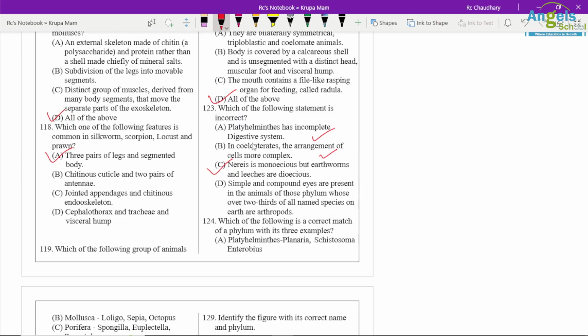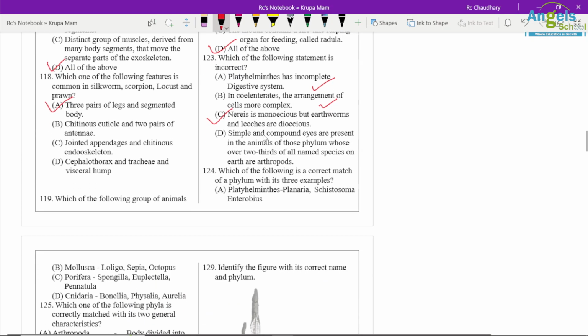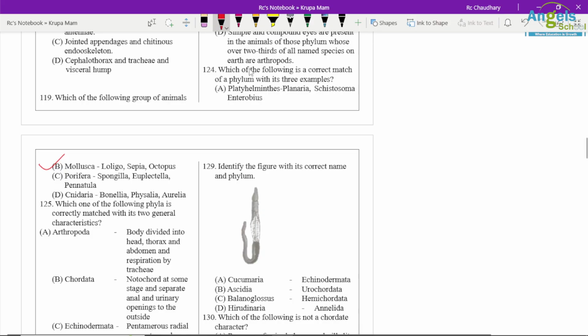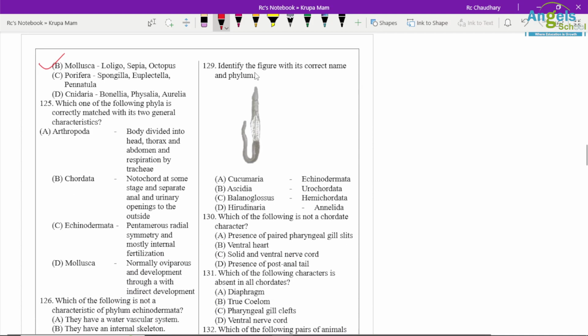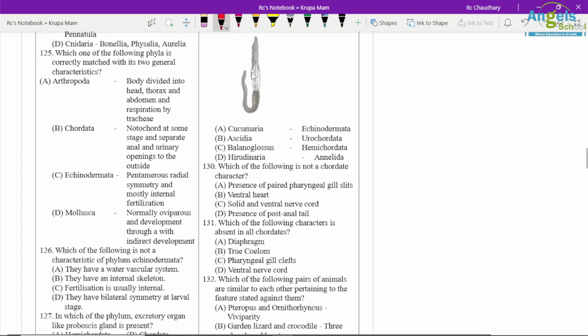Question number 124. Which of the following statements is correct with phylum and three examples? Platyhelminthes: Planaria, Cystostoma and Enterobius. Wrong option. Then Mollusca: Loligo, Sepia and Octopus. It is the correct option. Which one of the following phyla is correctly matched with two general characteristics? Arthropoda: body is divided into head, thorax and abdomen, and respiration through trachea. This is the only correct option.